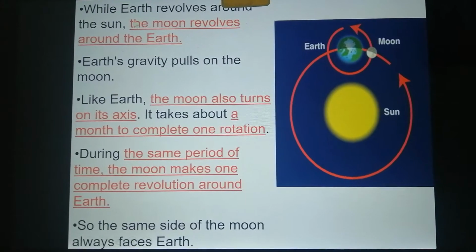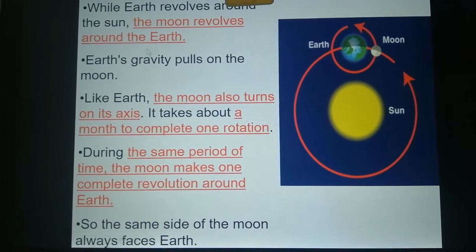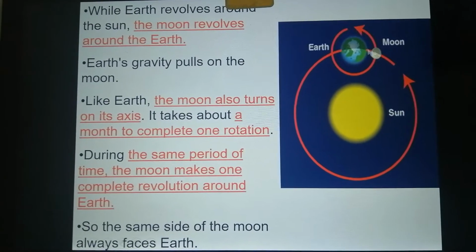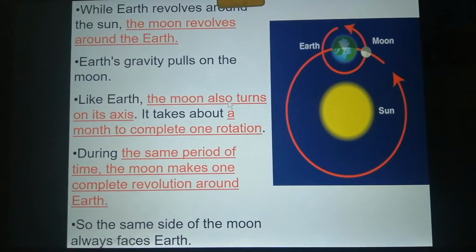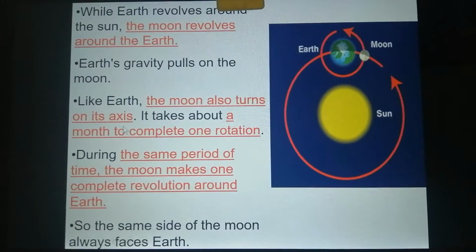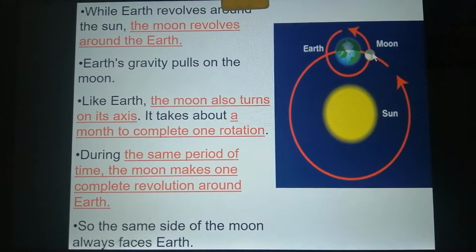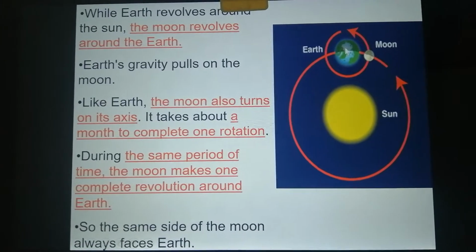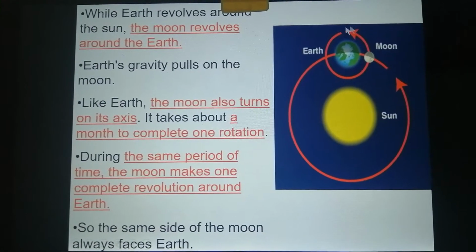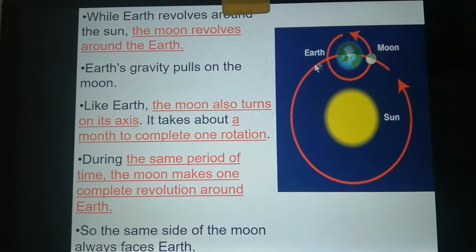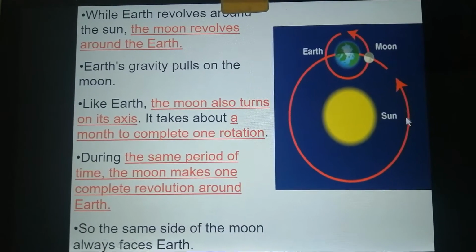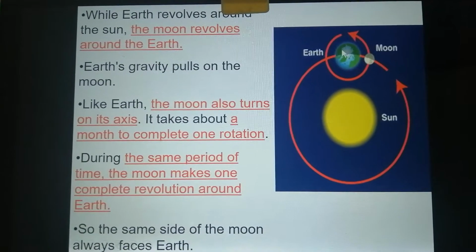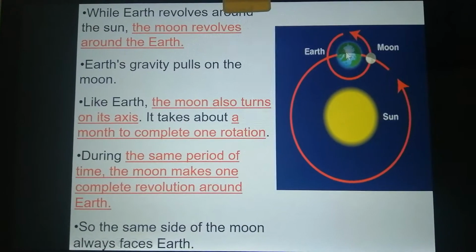So while Earth revolves around the sun, the moon revolves around the Earth. The Earth's gravity also pulls the moon, so there is also gravity between the moon and the Earth. Like Earth, the moon also turns on its axis. It takes about a month to complete one rotation. One revolution of the Earth around the sun takes 1 year. One rotation of the Earth around its axis takes 24 hours, or 1 day.